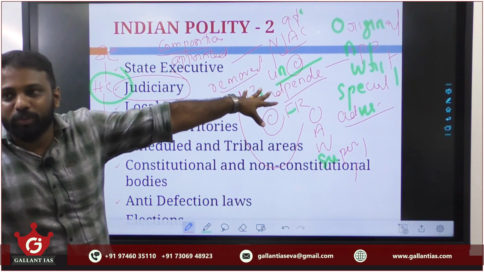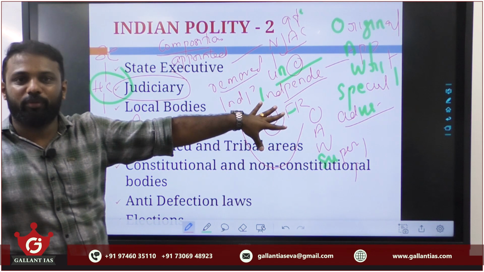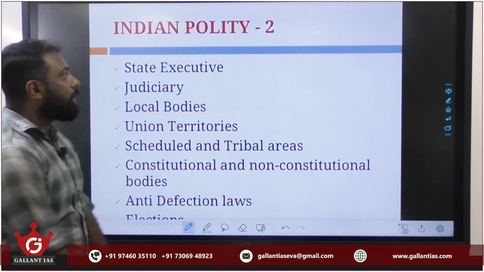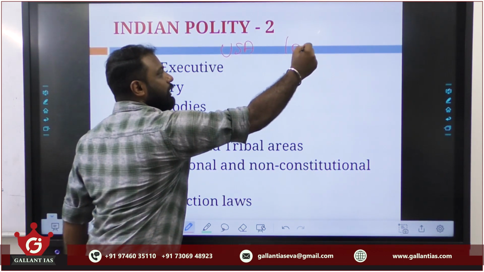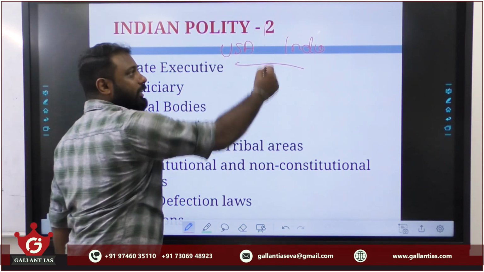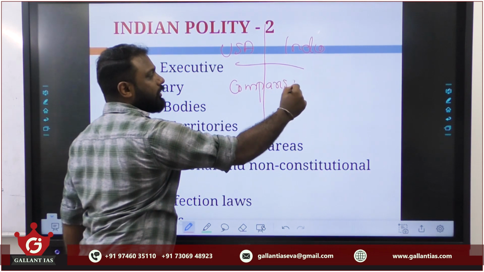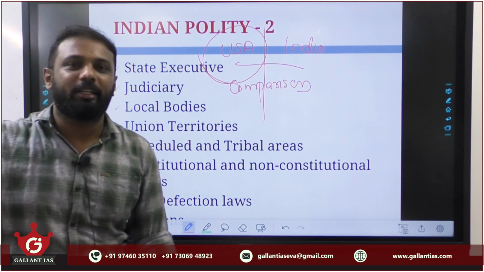And what's the role of the Supreme Court and High Court from our integrated system of judicial point of view? Because in USA they are having a double system of courts. Clear? So the USA judiciary is something different when compared to our Indian judiciary. See, comparison of Indian constitution with that of other countries is part of our polity syllabus.